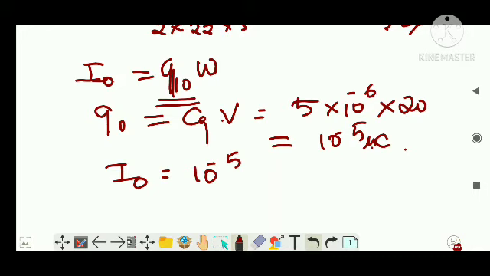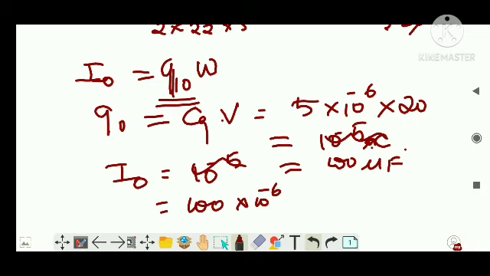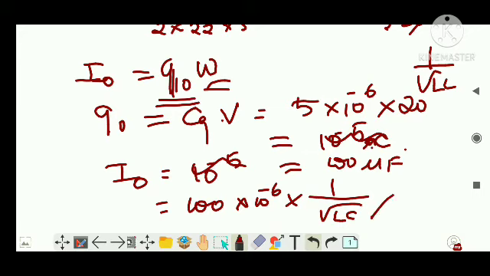No, just 10 to the power minus 6, so let's write it as 100 microcoulomb, right? Then I can substitute here, that is 100 microcoulomb, that is 10 to the power minus 6 into what is omega. Omega will be 1 by root LC. Put the values and calculate, guys.